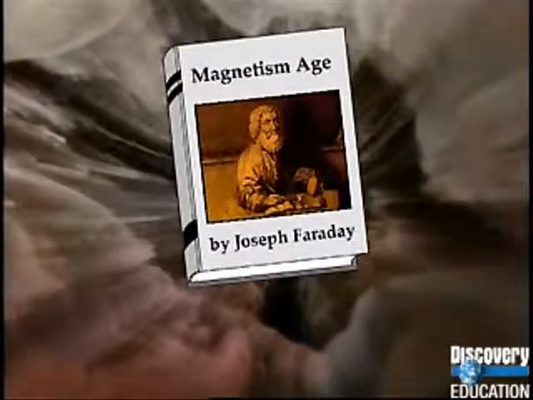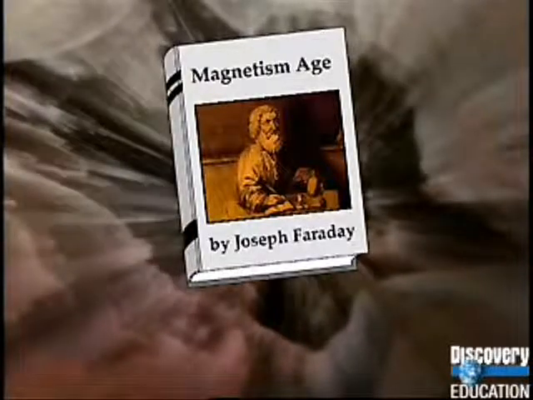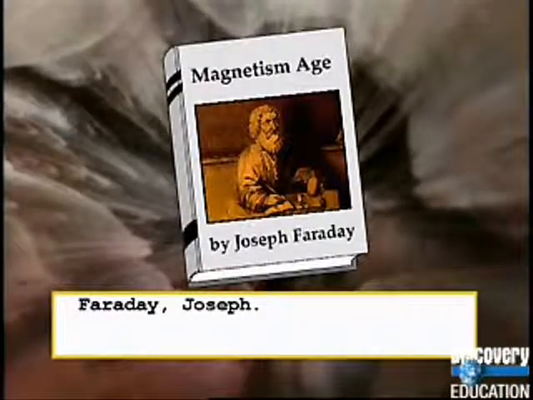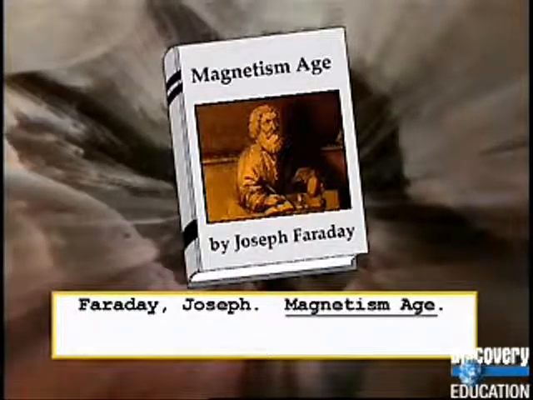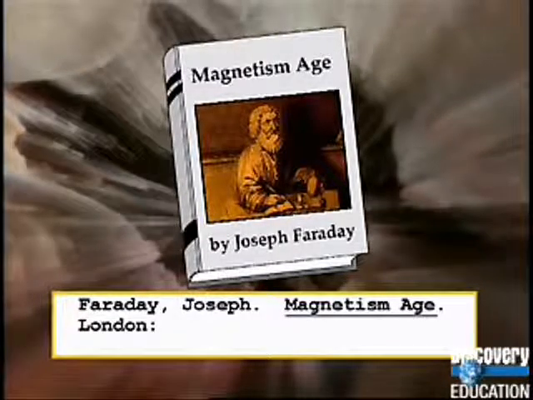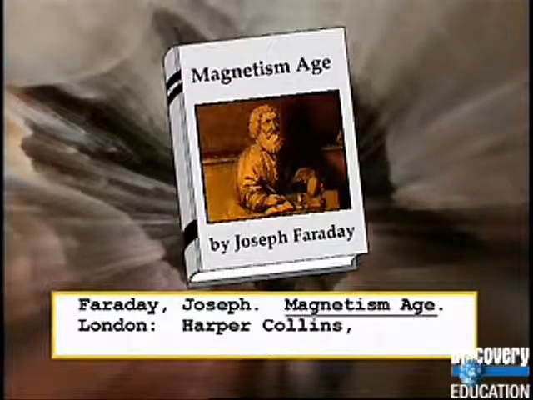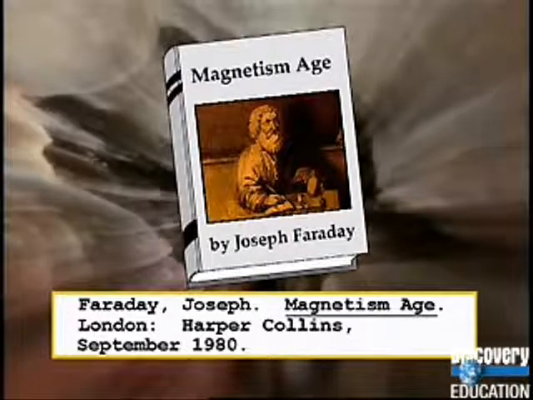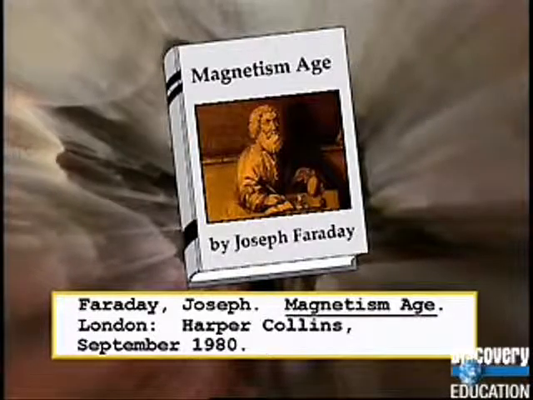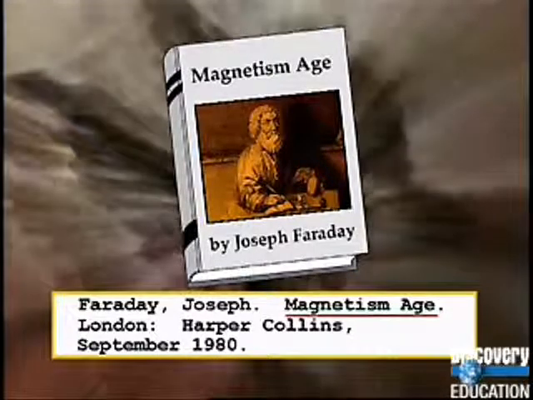One source you can use in your research is a book. To cite a book source, you start with the author's name, followed by the title of the book. Next comes the city in which the publisher is located and the name of the publisher. The last thing you list is the date of publication. Be sure to underline the title of the book.